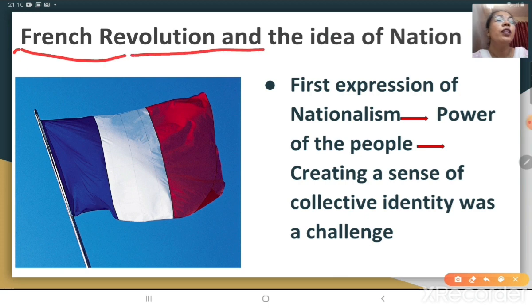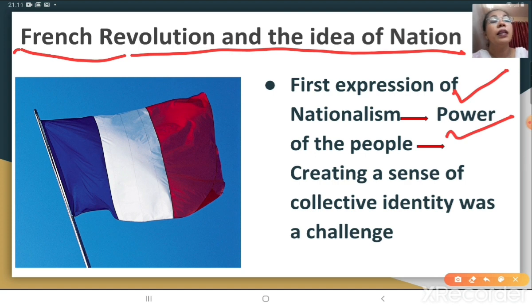French Revolution and the idea of a nation. France played a very important role in the formation of a nation state. We can say that the foundation of nationalism in Europe began in France only. Therefore, what is the first expression of nationalism? It is the power of the people. But how to unite the people? Because till 1789, France was under the absolute monarchy.